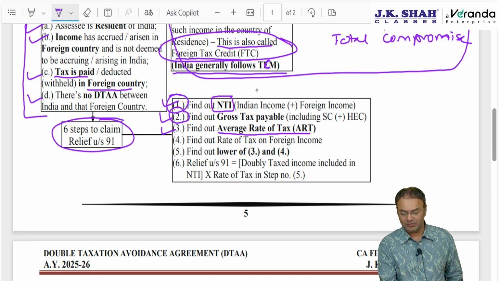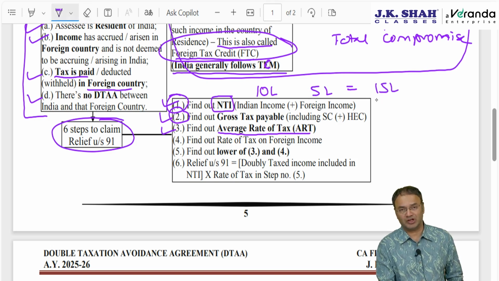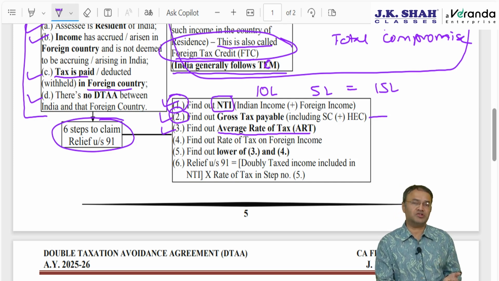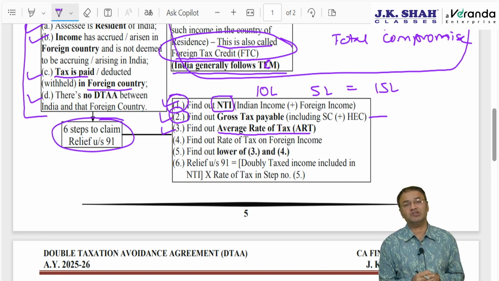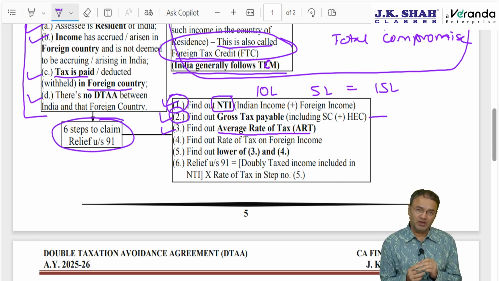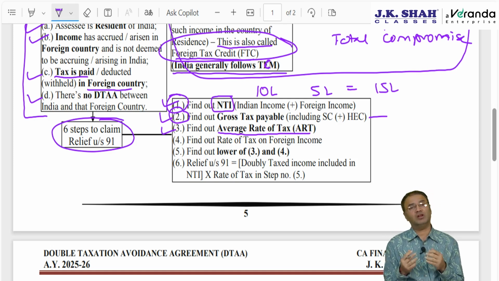Suppose Indian income is 10 lakhs, foreign income is 5 lakhs, total income is 15 lakh, and there are no chapter 6A deductions available. Second step, find out gross tax. Gross tax under the new scheme or old scheme, depending upon whatever is chosen by the assessee, will be given in the question. If not given, then make a suitable assumption and proceed further.